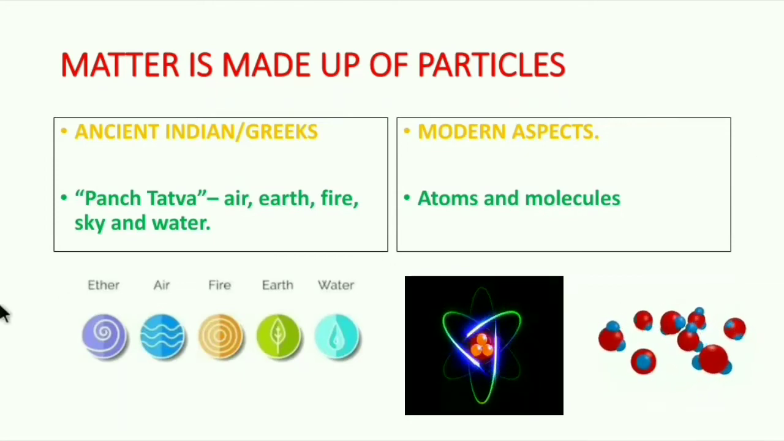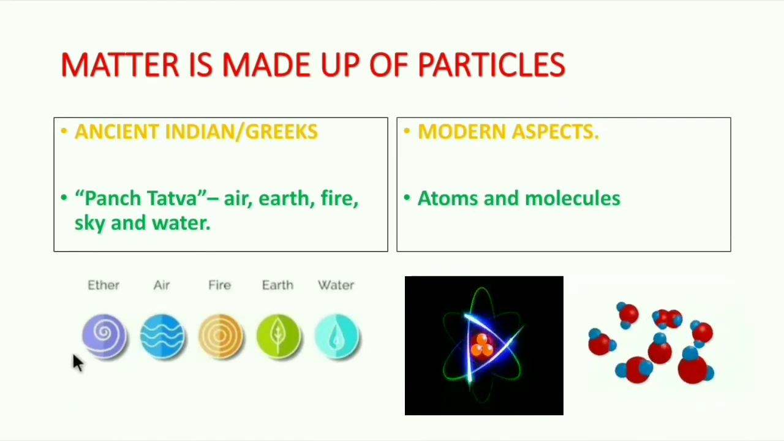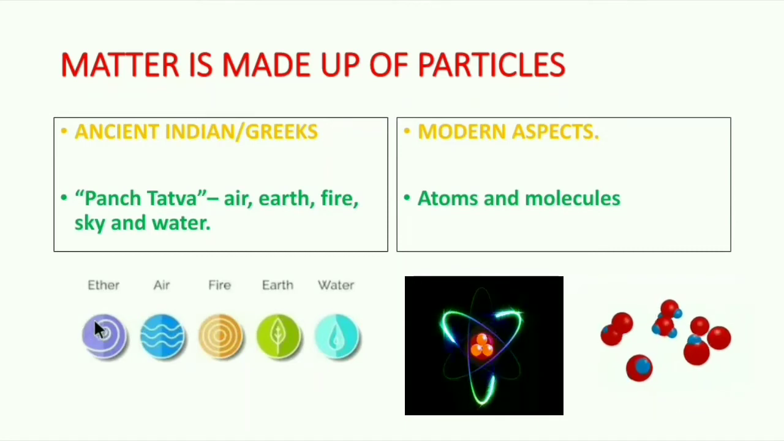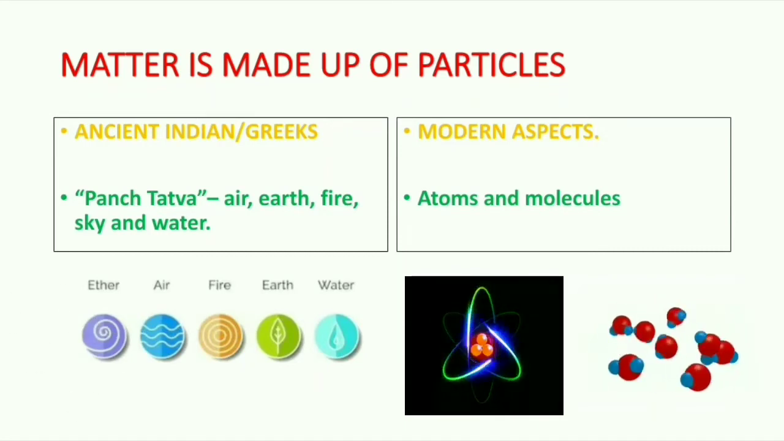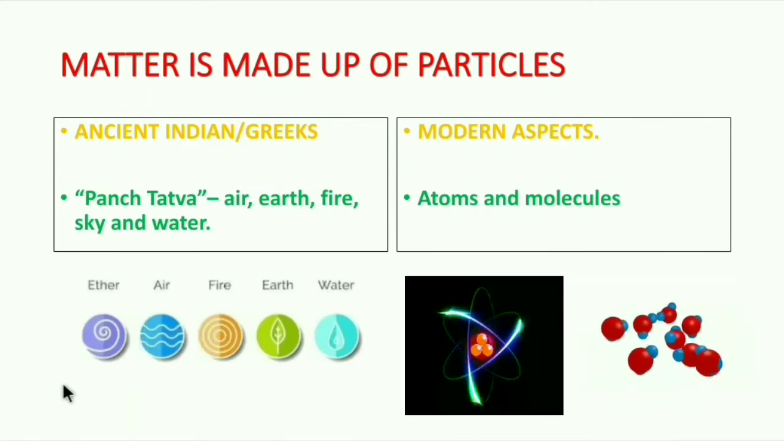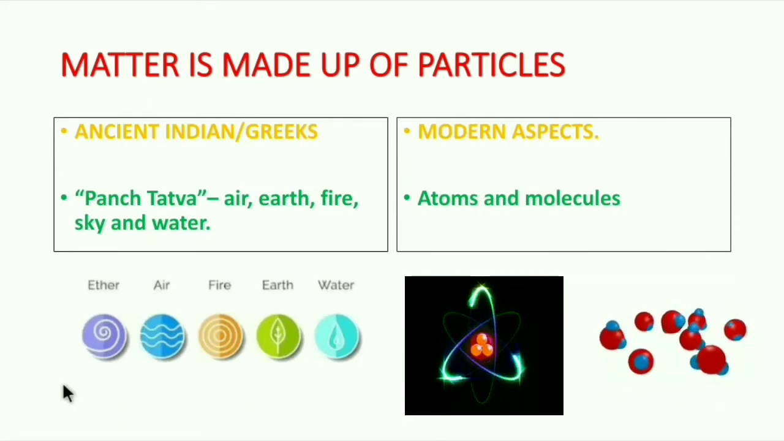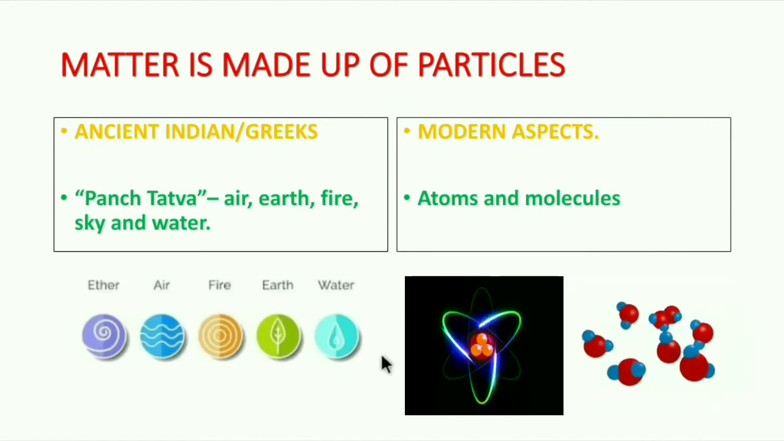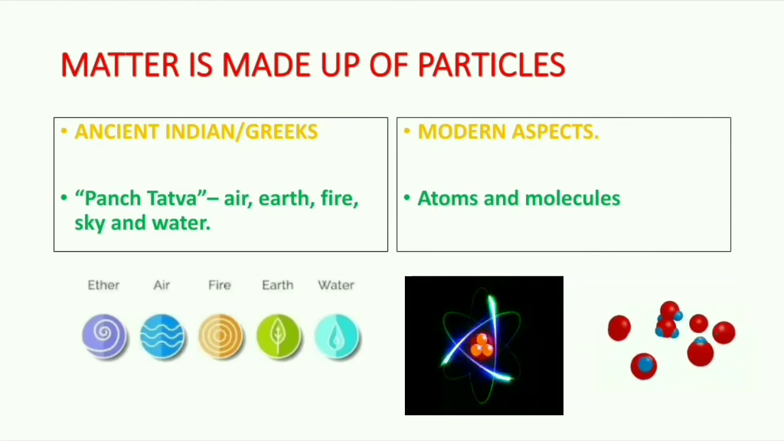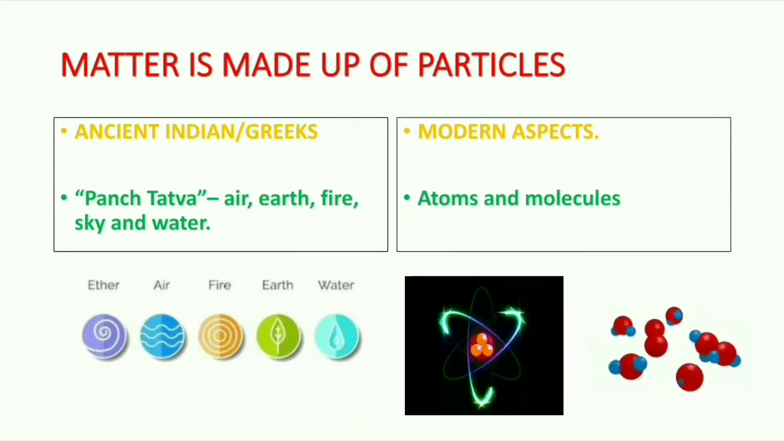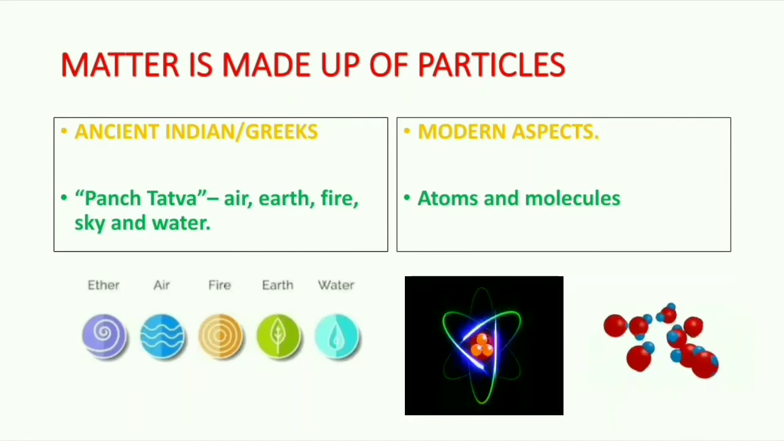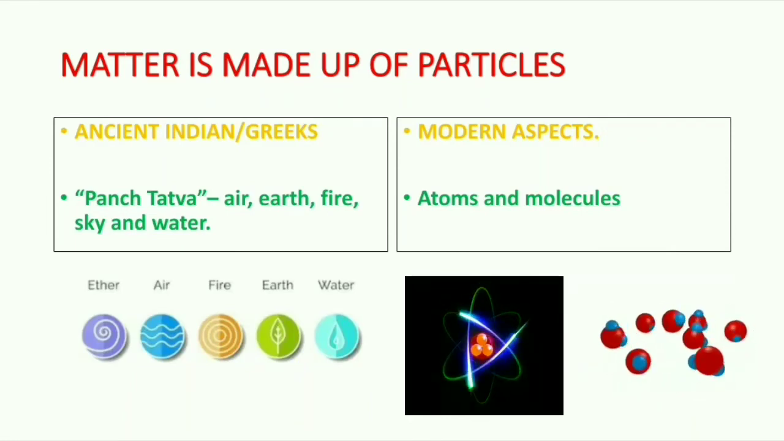Here you can see the 5 elements: earth, ether, air, fire, and water. Here ether means sky only. These are the 5 elements which our ancestors thought matter was made up of. But in modern science, here is the atom and here is the molecule. An atom is a single piece, whereas a molecule is a combination of these single pieces. So lastly we can conclude that matter is made up of particles which are very small.